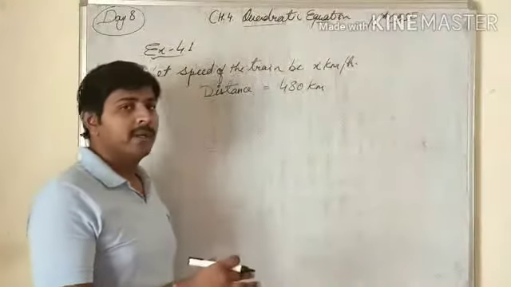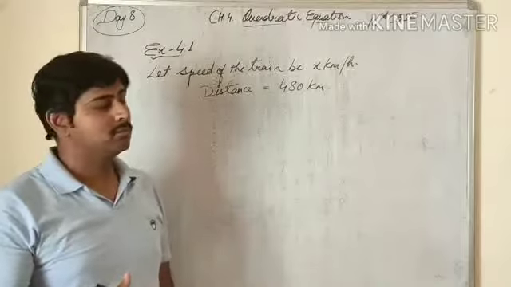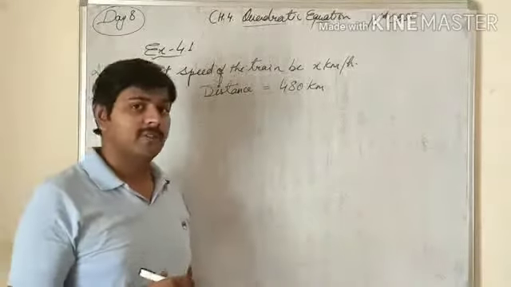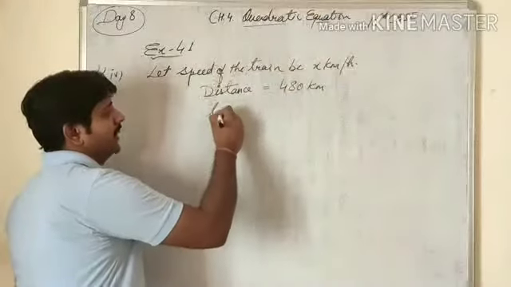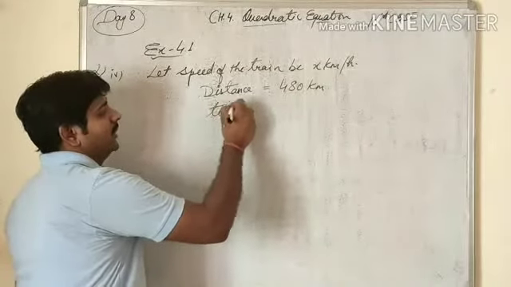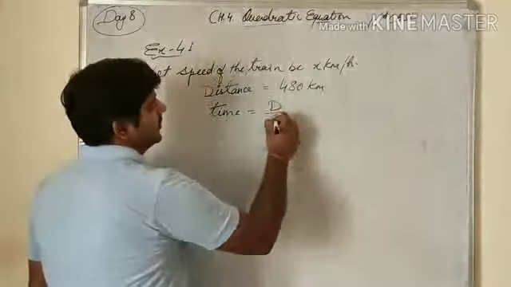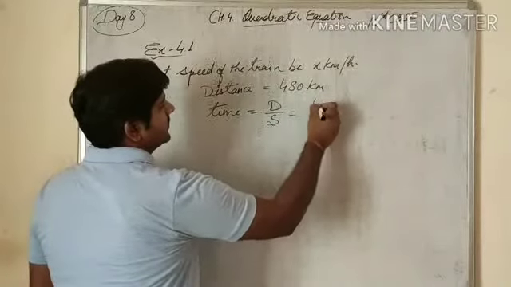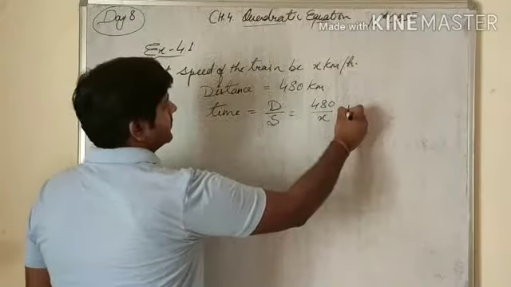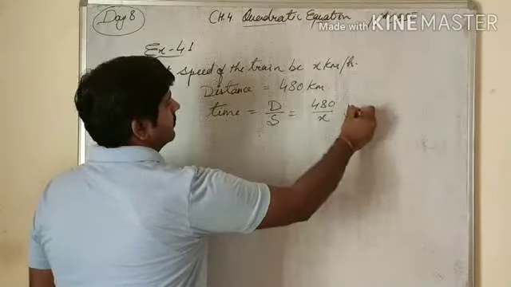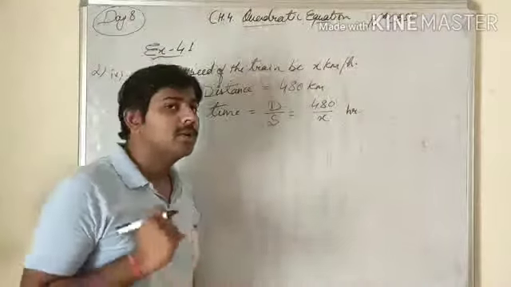As we know, speed is distance upon time. Suppose we are finding time, so time equals distance upon speed, and distance is 480 and speed is x. This is the time.